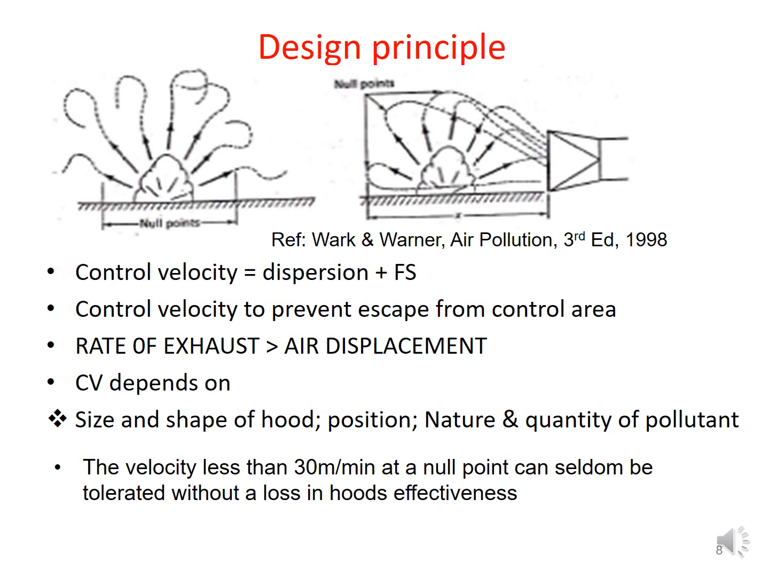As a particulate emits from a source, it has its own velocity. As it reaches a certain distance, as it has got small mass, it loses the momentum and approaches such a point where its velocity nearly becomes zero. Such a point can be treated as the null point.